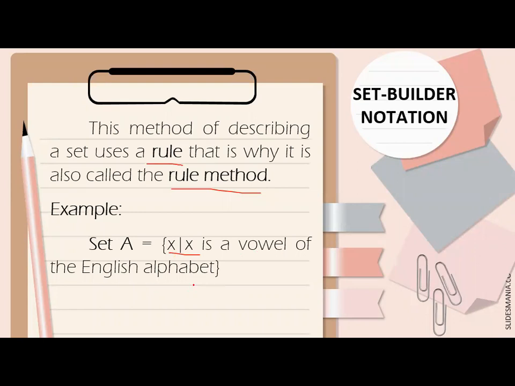So hindi natin nilista yung mga elements. Instead, naglagay lang tayo ng rule na yung mga elements daw are vowels of the English alphabet. Okay? Ulitin ko, that is a set builder notation or rule method. Pero kung ililista natin yung ating mga elements, yun yung nabanggit kanina, that is a listing method or roster method. Clear ba? Dun sa difference ng mga methods of describing a set?